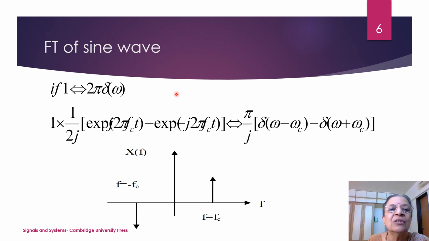Now consider a sine wave. Sine wave can be written as 1 upon 2j times e raised to j2 pi fc t minus e raised to minus j2 pi fc t. So it will transform to pi upon j. This 2 will get cancelled, and I will have just pi upon j times delta of omega minus omega c minus delta of omega plus omega c. So it will be one spectral line at fc and another spectral line at minus fc of amplitude equal to pi. They will just change the phase.